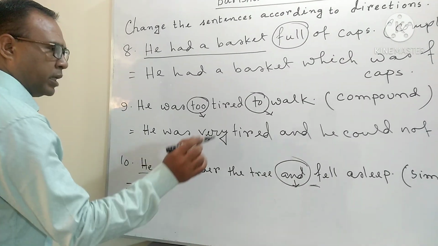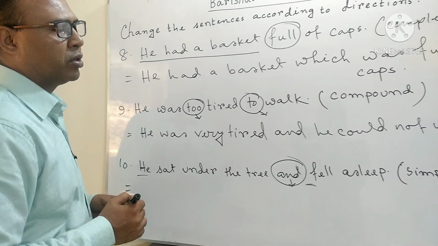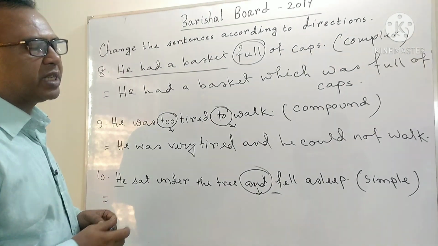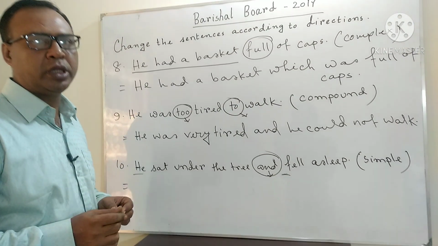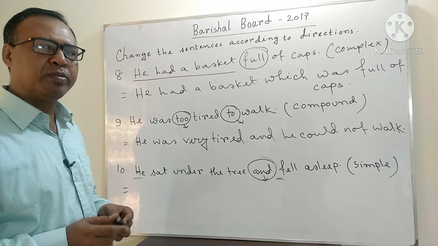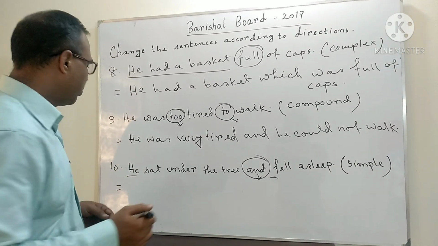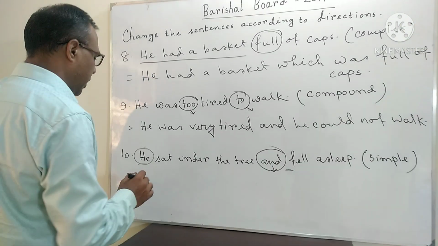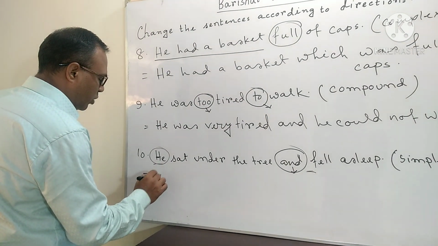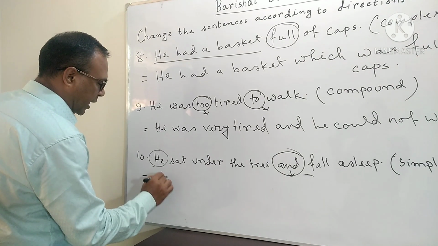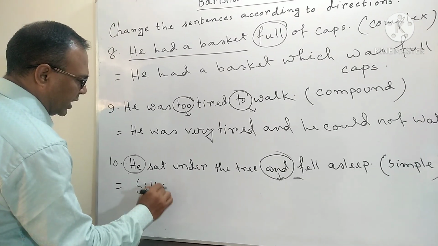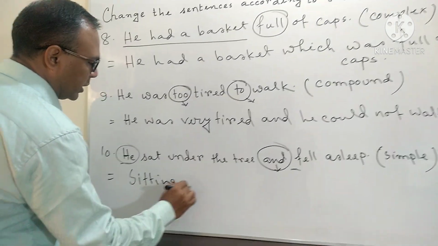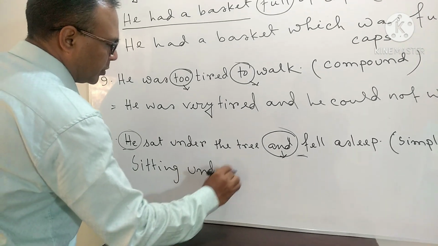So, in case of simple sentence, we know that a simple sentence consists of one subject and one principal verb. So, my dear students, one subject we have to keep omitted. Now let's make sitting under the tree.